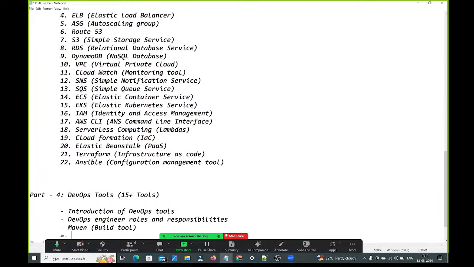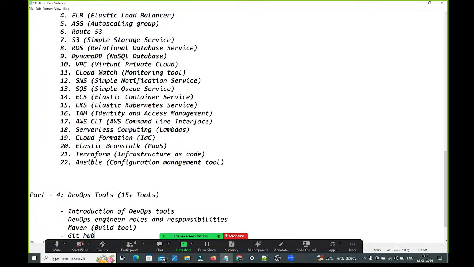Next, what tool are we going to discuss? After Maven, we are going to understand GitHub. GitHub is a source code repository tool. Developers, as per client requirement, will develop the application.